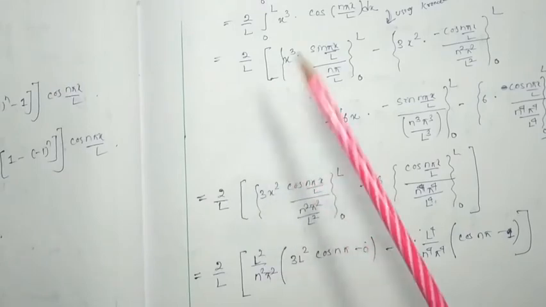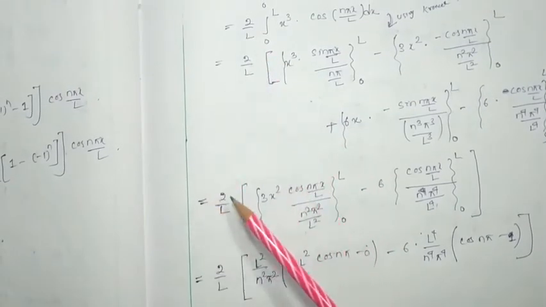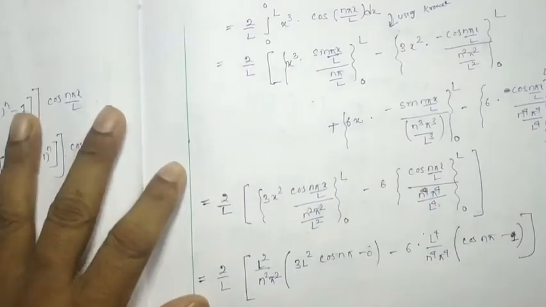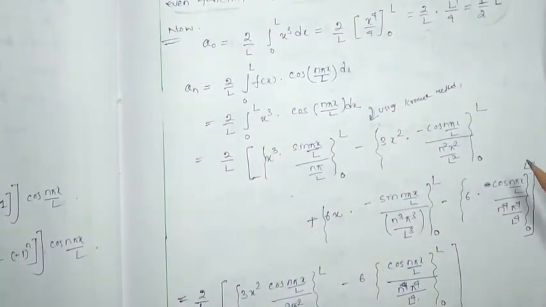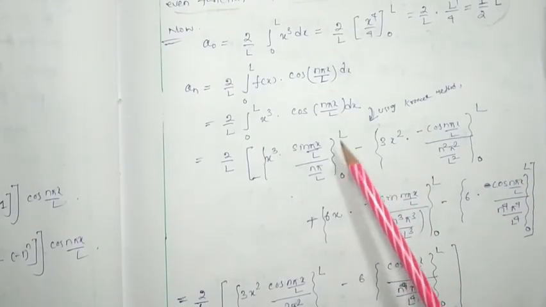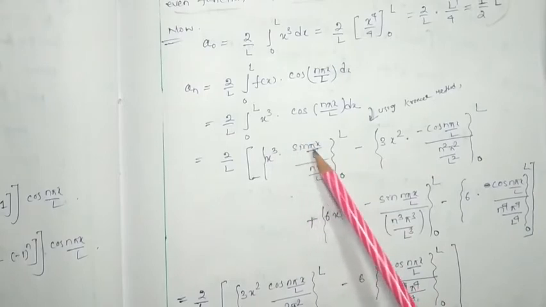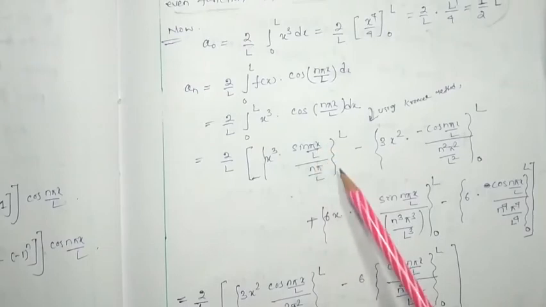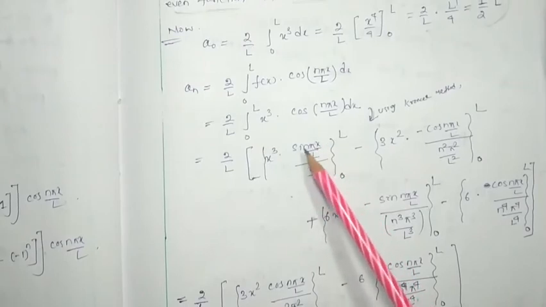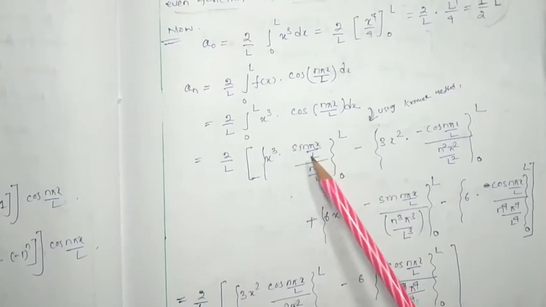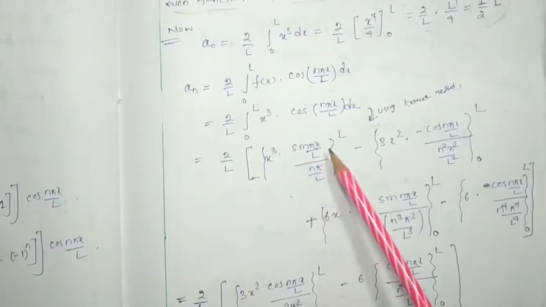Now 2 by L is already here. Now see, we know that sin pi or sin 0 is always 0. If I put either L or 0 as the limit for this one, then sin here, the L will get cancelled, and 0 also.